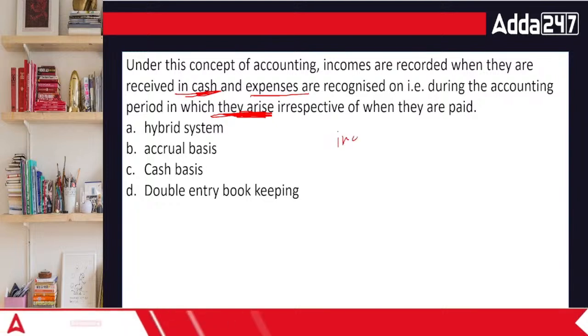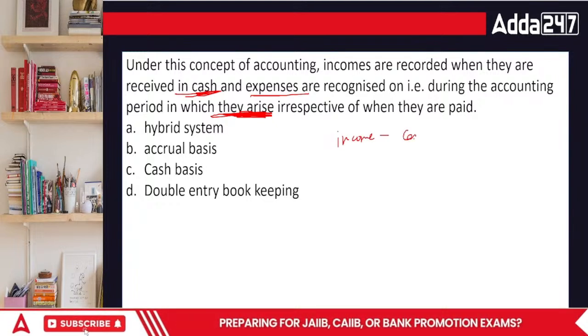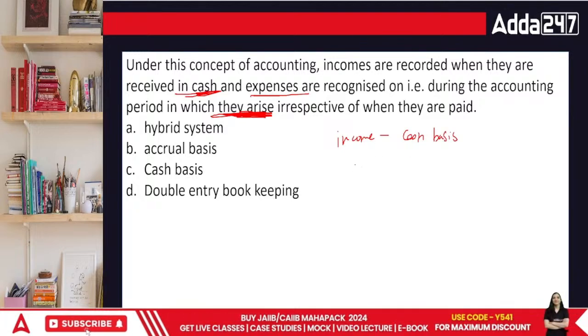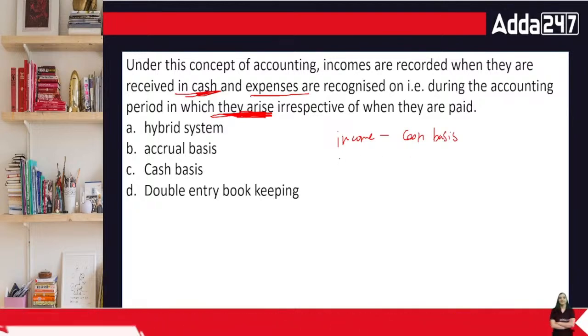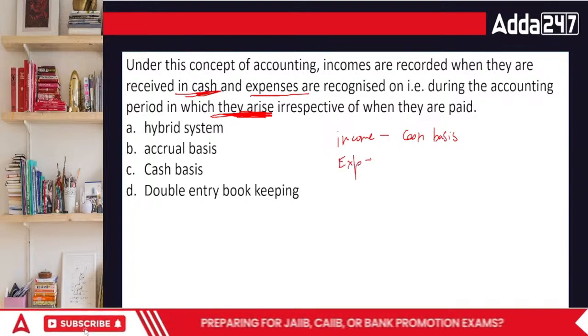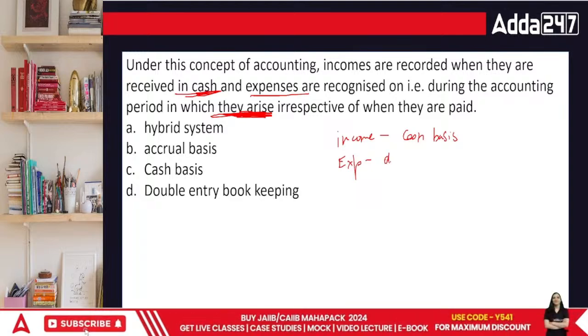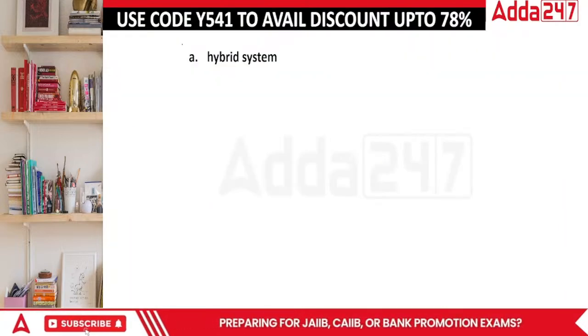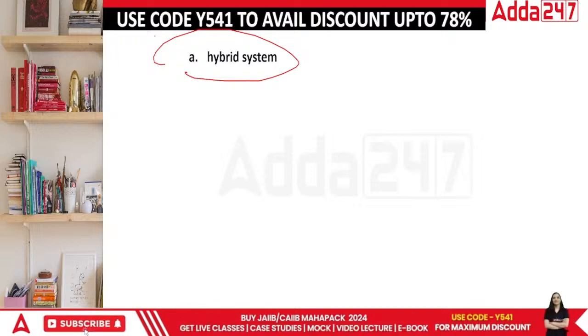This is how the question goes. Income is strictly on cash basis, while the expenses are on the basis of their due basis. So can I say in this case the correct answer is hybrid? You have both the systems, expenses as well as incomes. Isn't it, everyone?